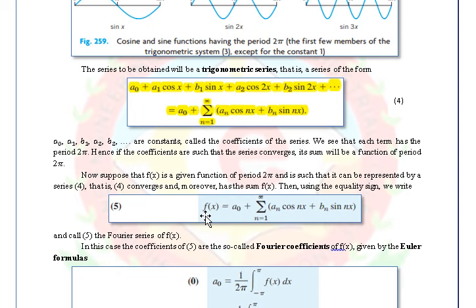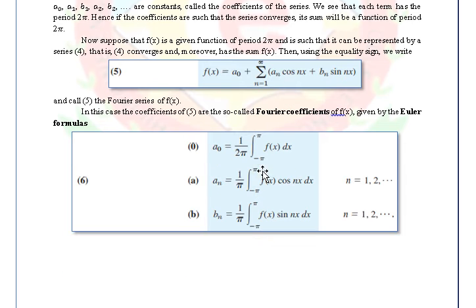Okay, so we have now this one, where a sub 0 is called the fundamental component, or the average value of the function.